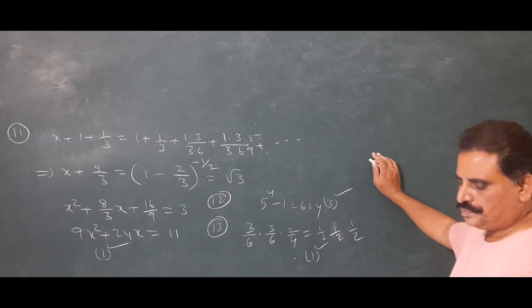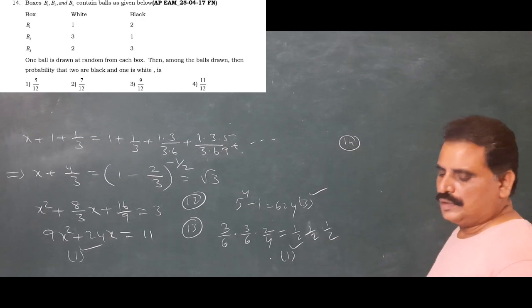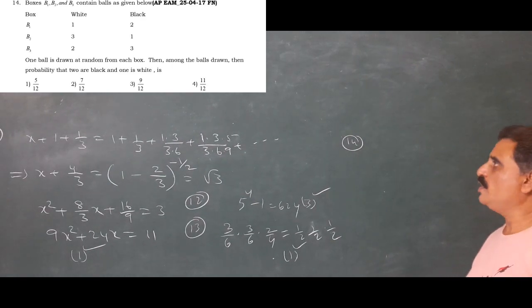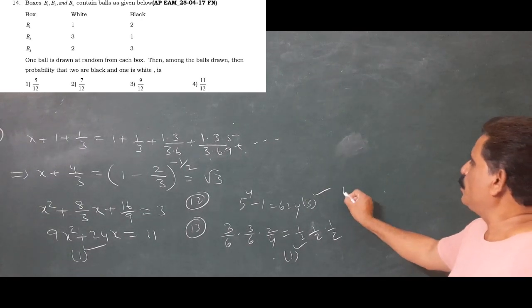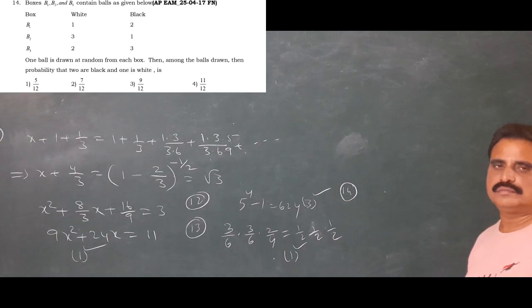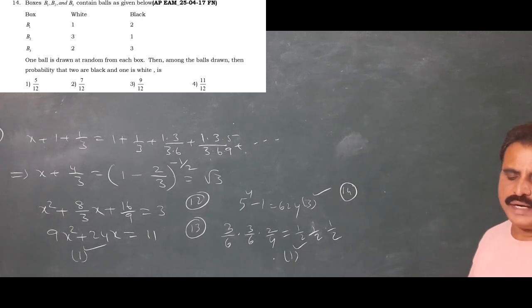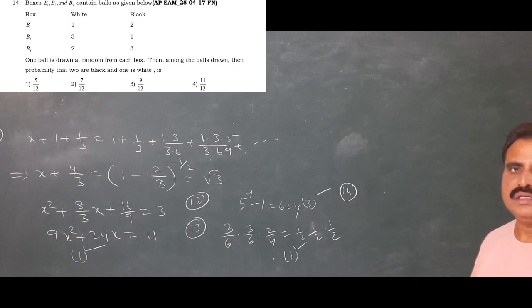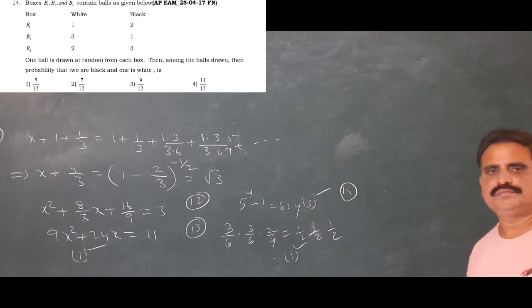Next, question 14. Here you observe boxes B1, B2, B3 that contain balls as given in the list. One ball is drawn at random from each box. Among the balls drawn, what is the probability that two are black and one is white? Here the black balls and white balls list is given.